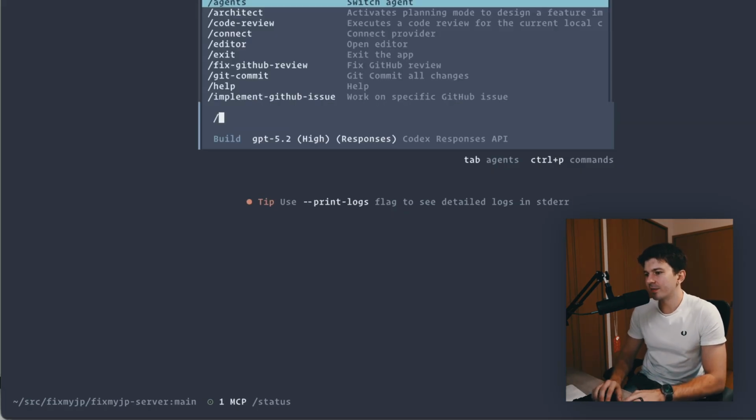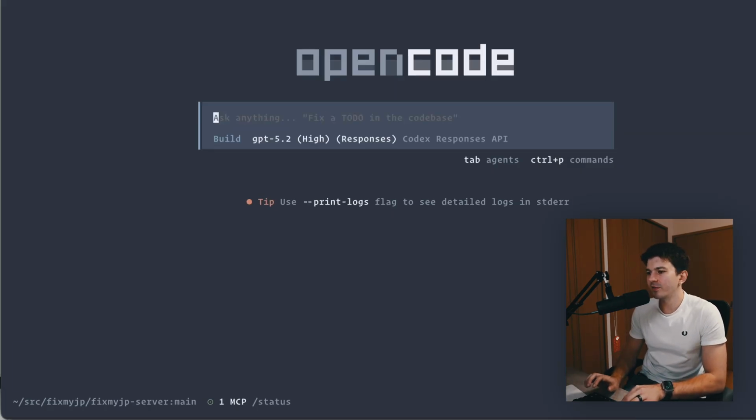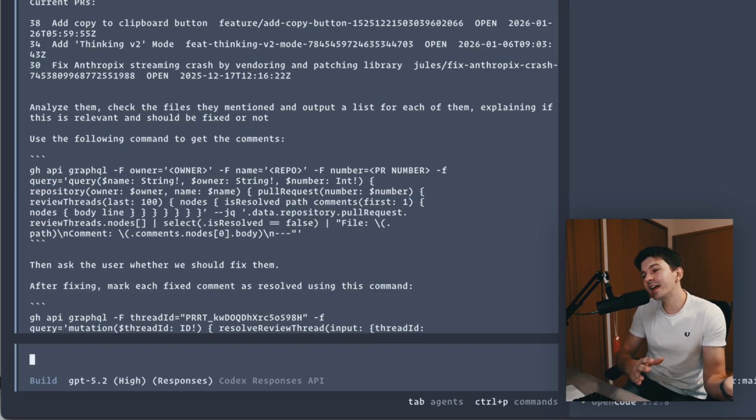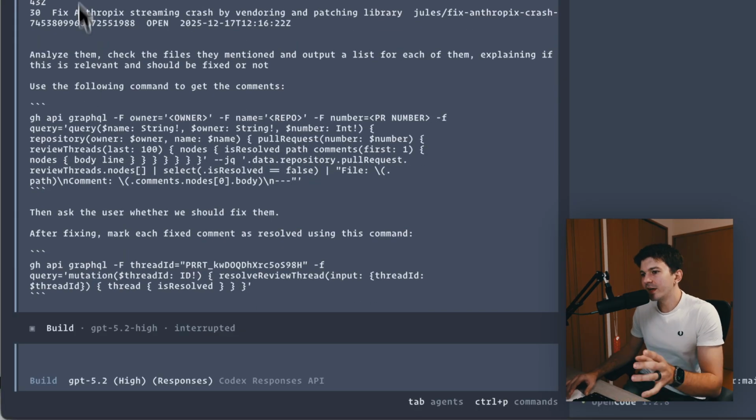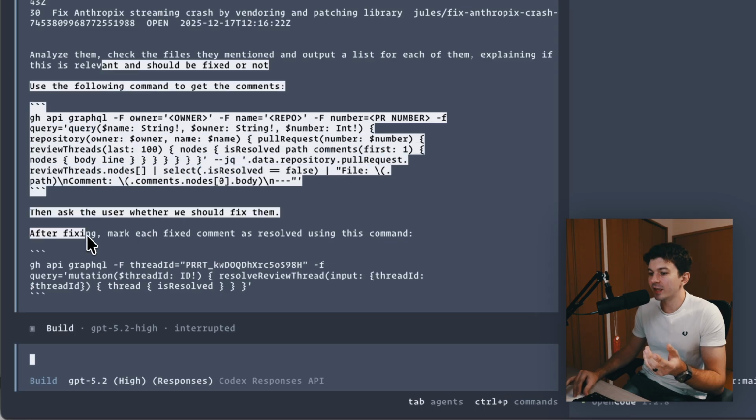In open code, I have a / command. I can say fix a GitHub review. But it works something like that. I'm telling the agent to use the GitHub command line tool to basically find the current pull request and then find all of the review feedback that we received so far. But because this is something that we need GraphQL for, I'm also giving the agent the full GraphQL query here that it can use to find those review feedback, okay?